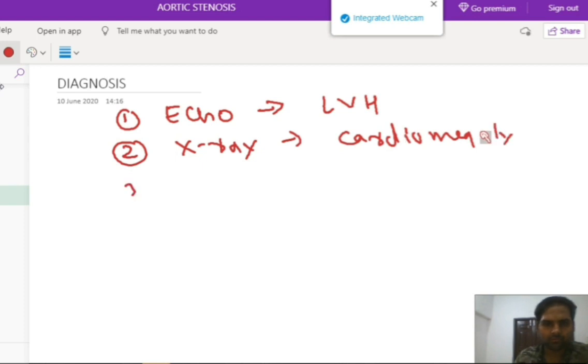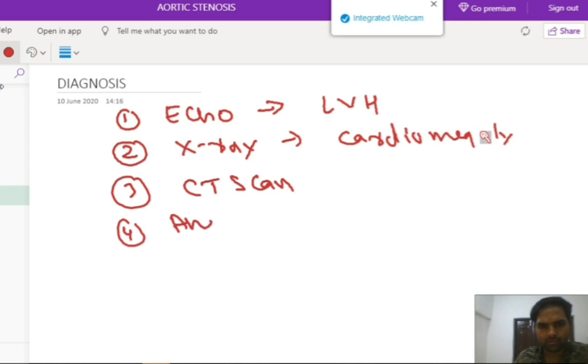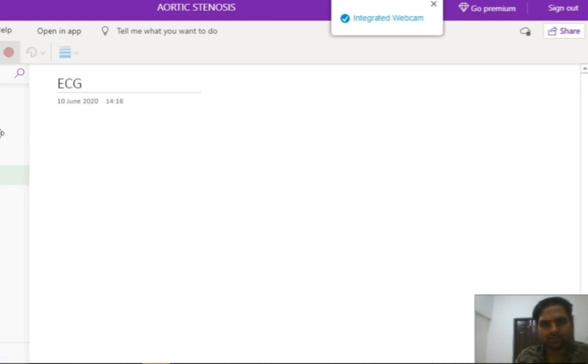Okay, we can perform a CT scan of the chest. Okay, and we can also perform angiography to see if there is any kind of atherosclerosis in the carotid artery or any artery, which can tell us about the blockage or any kind of calcification in the aortic valve. Also, if atherosclerosis is present in any vessels, it means the patient may have calcification in the valve also. Now let's see the next investigation, which is the ECG.